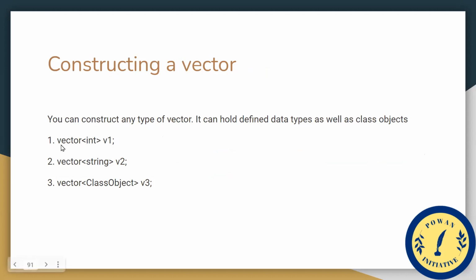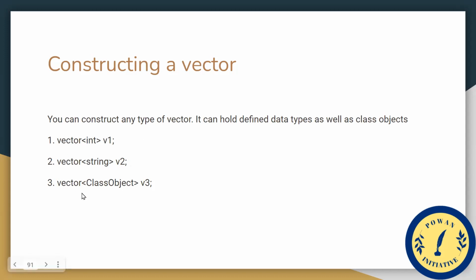See here, vector<int> v1. What is int here? Int is the type of the vector. And vector<string> v2. What is v2 here? v2 is the name of the vector. Understand?